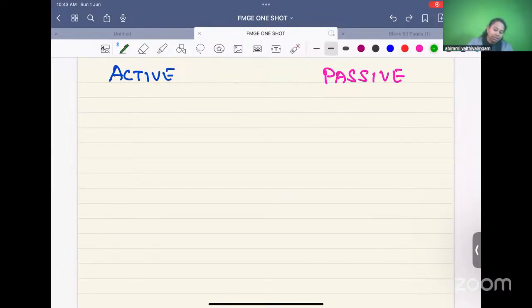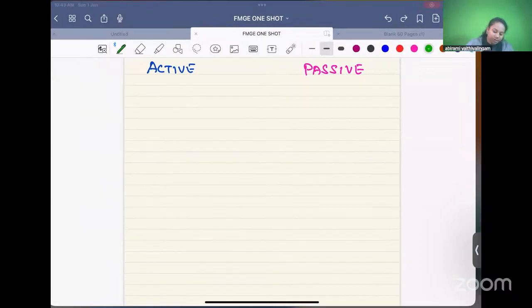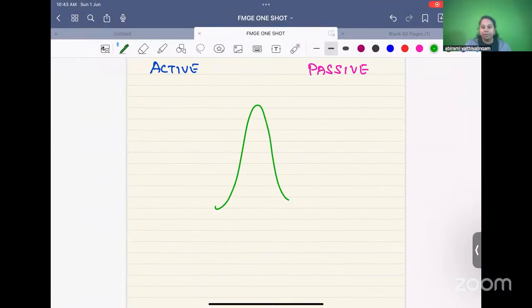So let's learn this with the help of a mountain. Let's say there is a mountain there and we have Dr. Siddhi. So Siddhi wants to climb this mountain. Now, how will Siddhi climb this mountain? Siddhi has to go from low to high. You're going from low concentration to high concentration. It is against the gradient. So you have to go against the concentration gradient.